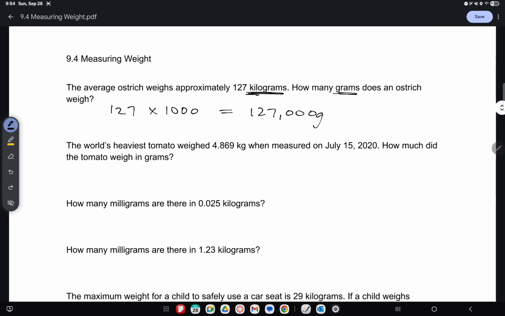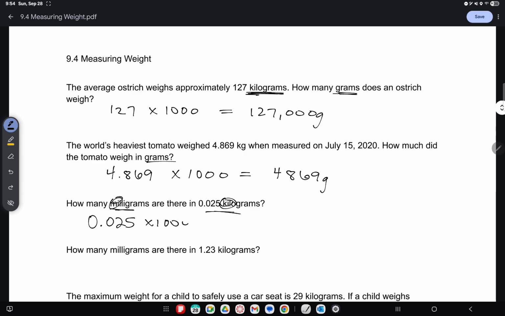The world's heaviest tomato weighs 4.869 kilograms. How much does it weigh in grams? So again, same process, different number. So multiply by 1,000, and we get 4,869 grams. How many milligrams are in 0.025 kilograms? So that's 2 jumps. And we're going from a bigger unit to a smaller one.